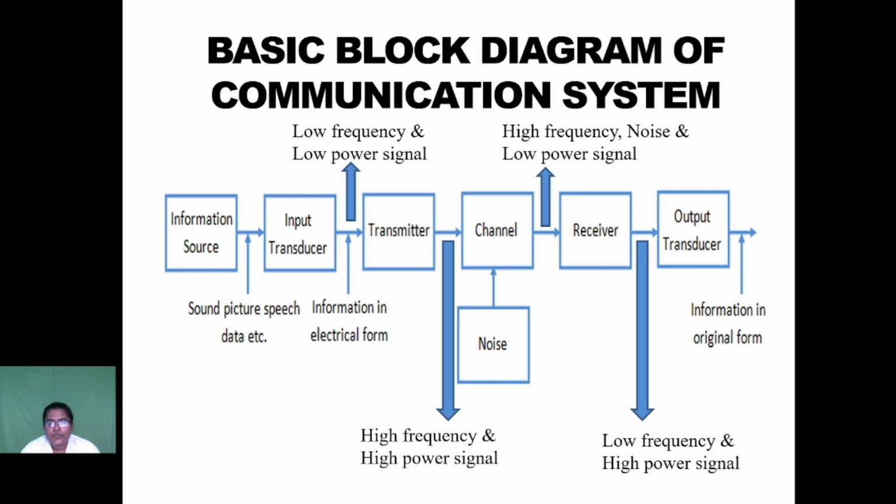To convert the information into original form, we use a transducer at the output side. So at the end of the block, we get the original information. This is the basic block diagram of a communication system.